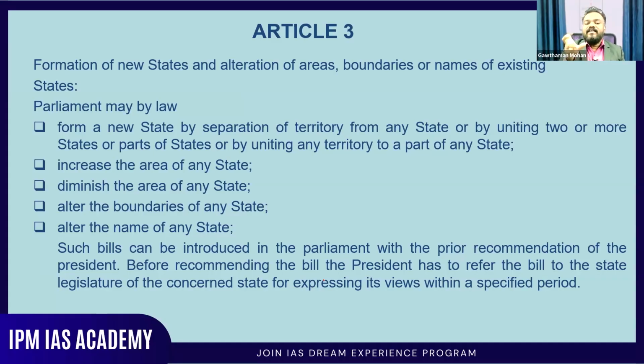Okay, so what is meant by this Article 3? With this article, the Parliament may by law form a new state by separation of a territory from any state, or by uniting two or more states. Okay, a state can be separated, two states can be joined together, or by uniting any territory to a part of any state. So one territory can become part of another. Like that, in various ways inside our country, the states can be reorganized.